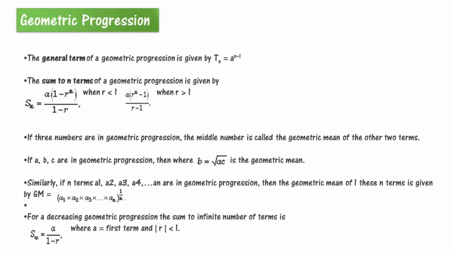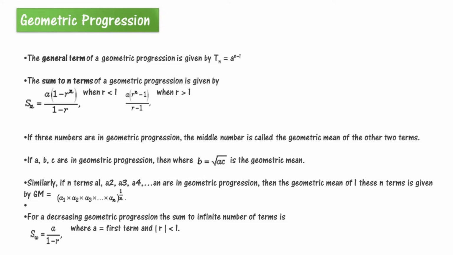Similarly, if n terms a1, a2, a3, a4, a5 are in geometric progression, then the geometric mean of these n terms is given by (a1 × a2 × a3 × ... × an) to the power 1/n.